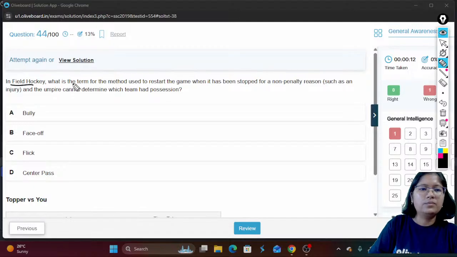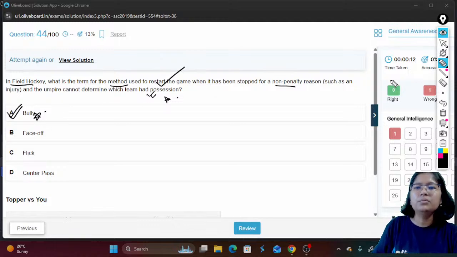In field hockey, what is the term for the method used to restart the game when it has stopped for a non-penalty reason, such as an injury, or an umpire cannot determine which team had possession? So in this case, the method is the bully method. In field hockey, the method is the bully method.